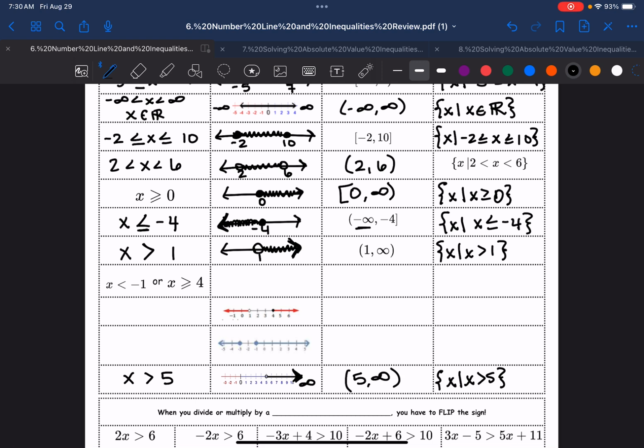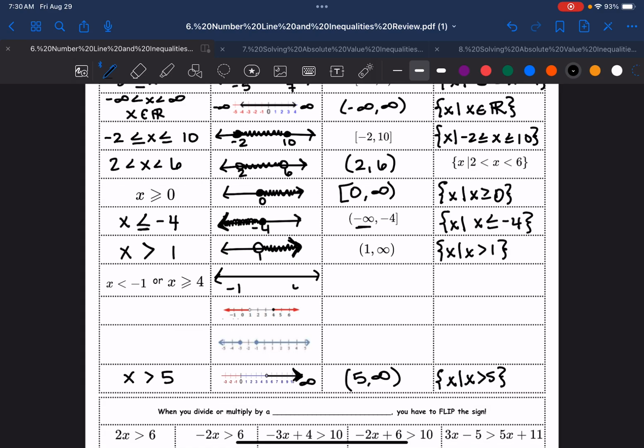The big ones are the ones in the middle. Those are super important. Notice it's an or statement. So let's say you didn't remember anything that I taught you, but you remember how to draw a number line. So let's draw our number line. When I draw my number line, I'm going to put -1 and 4 here because those are the numbers that matter to me. I'm actually going to draw them a little bit closer together.